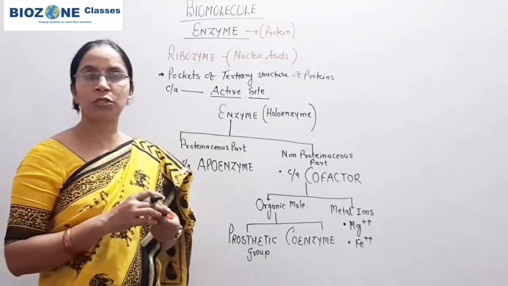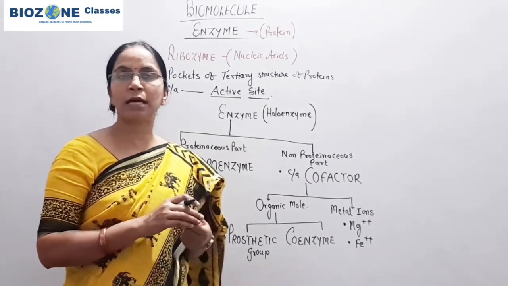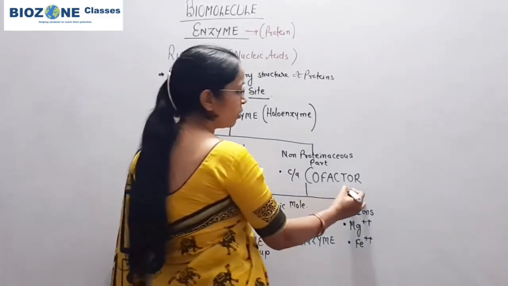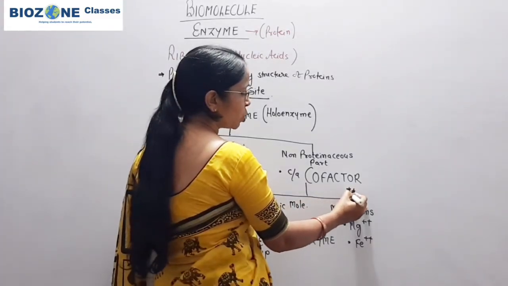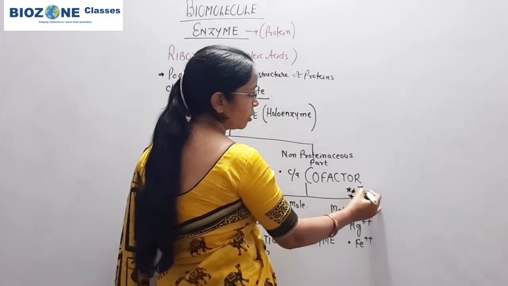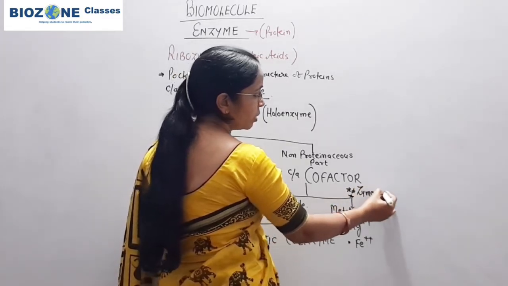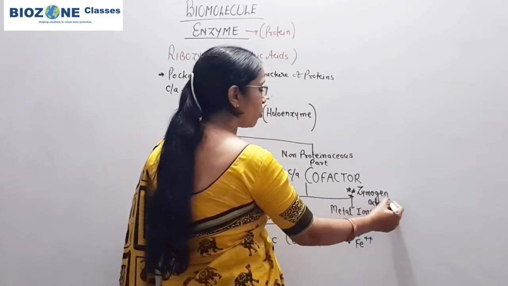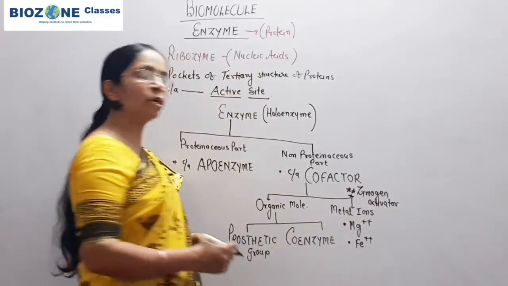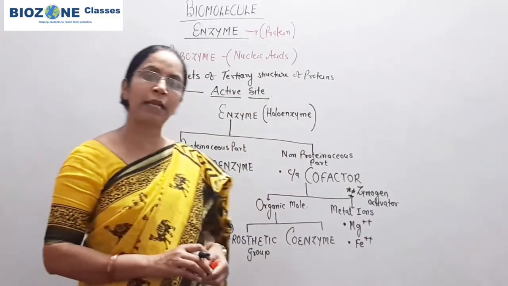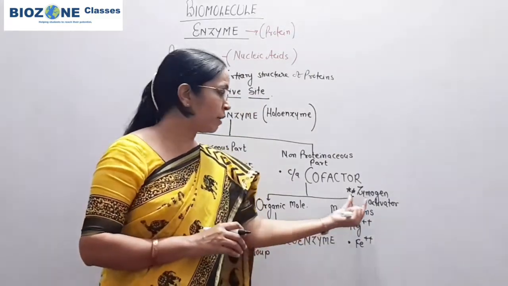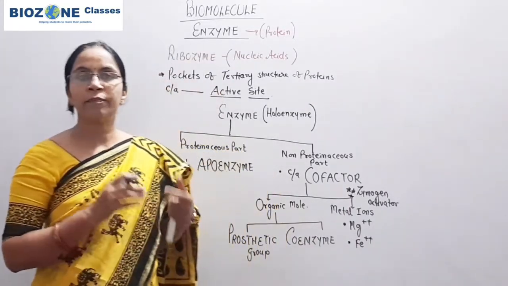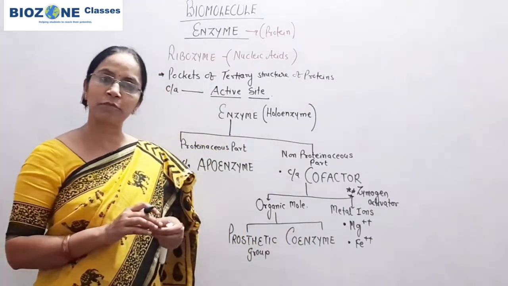In the digestive system, when metallic ions are required for the activity of enzymes, then one term is regularly used for those activators, that is called zymogen activators. So also remember, zymogen activators are also metallic ions, but these activators are predominantly required to activate the enzymes of the digestive system.